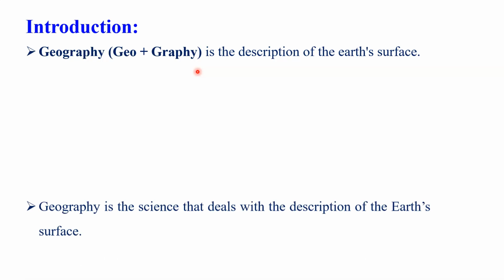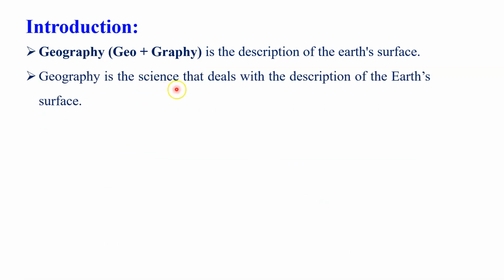If you see the detailed definition of geography, geography is the science that deals with the description of the earth's surface. It means geography is a science subject. Like other branches of science, geography is also one important branch of science. Especially in this subject, we describe the earth's surface. It is a scientific description of the earth. Like other sciences, we also do the scientific study of the earth's surface. That is the main theme of our subject.